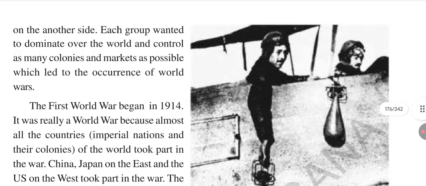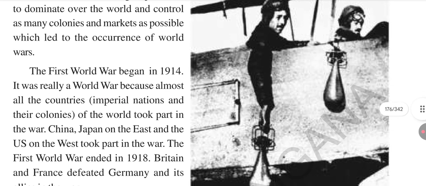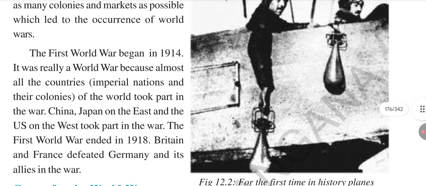It was really a world war because almost all the countries were involved. In the west, the US was involved. In the east, China and Japan were also involved. The First World War started in 1914 and ended in 1918. Britain and France defeated Germany. The victorious countries are Britain, France, USA, Russia, but the defeated countries are Germany and its allies, Austria and Hungary.